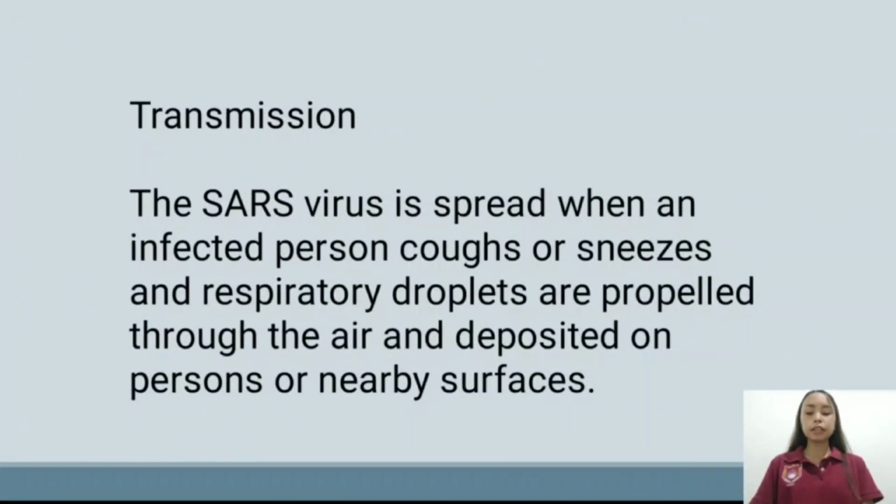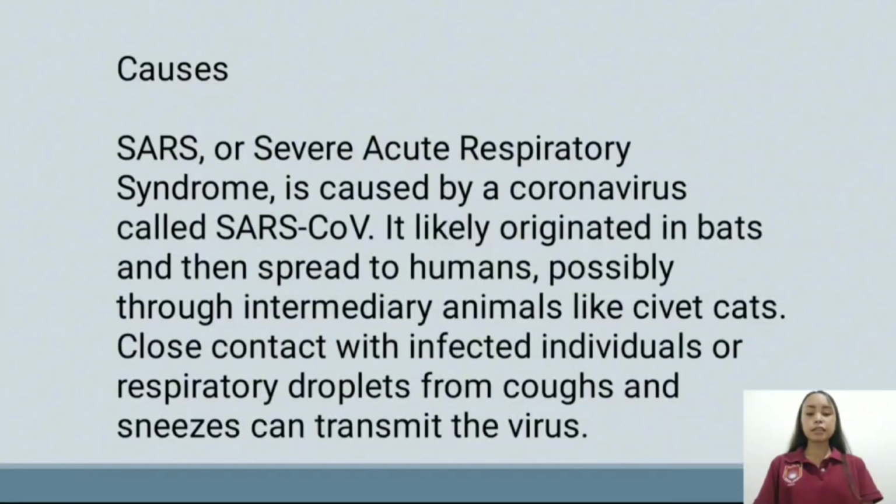Transmission. The SARS virus is spread when an infected person coughs or sneezes, and respiratory droplets are propelled through the air and deposited on persons or nearby surfaces. Causes. SARS, or Severe Acute Respiratory Syndrome, is caused by a coronavirus called SARS-CoV.